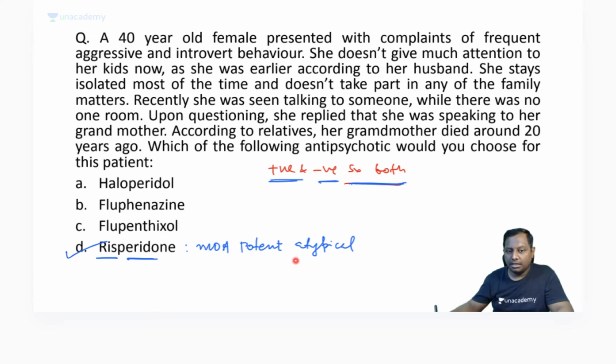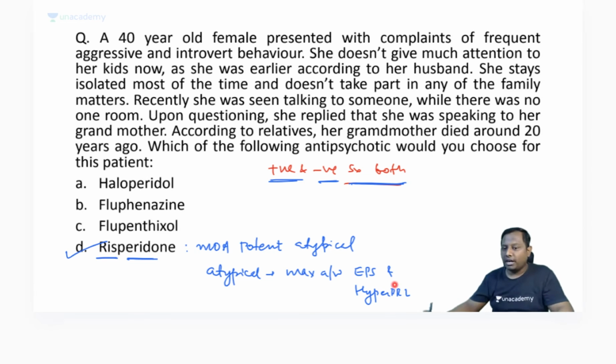Among atypicals, it is maximally associated with extrapyramidal symptoms and hyperprolactinemia.